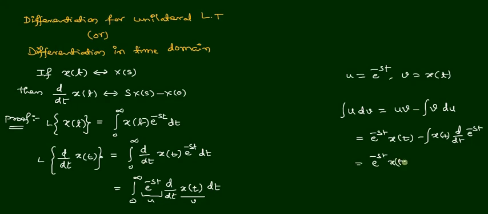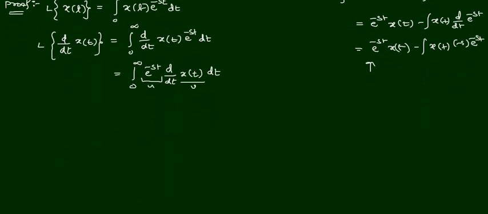So we can write it as the integral of x of t times minus s e power minus st. Now we use the same expression for further simplification of the present expression. So now we substitute here.